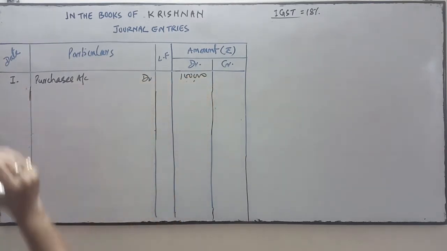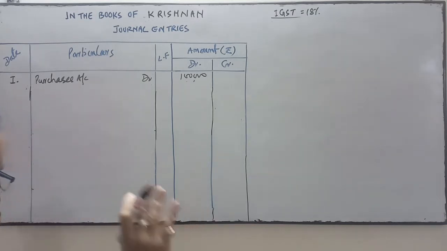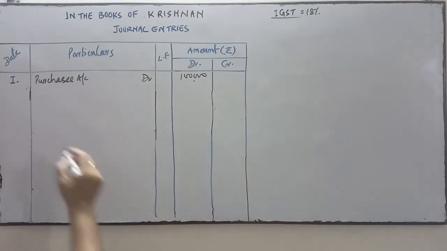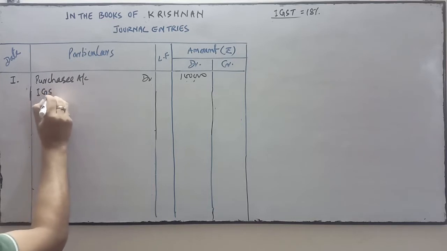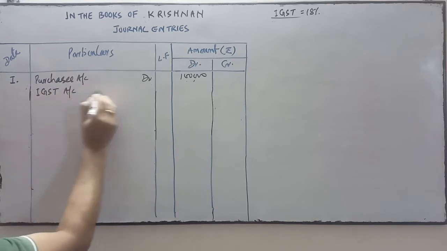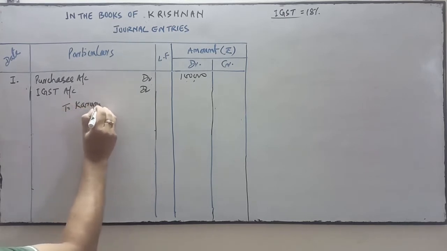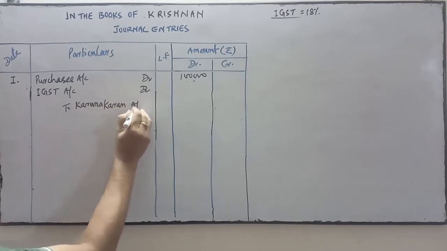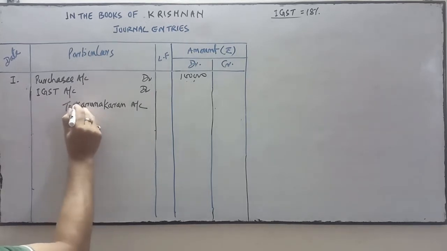As it is interstate, from one state to another state, Karnataka to Chennai, integrated GST will apply here. Integrated GST account debit, to Karunakaran account.